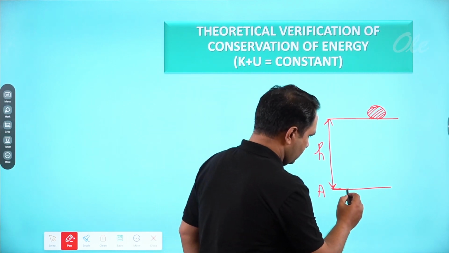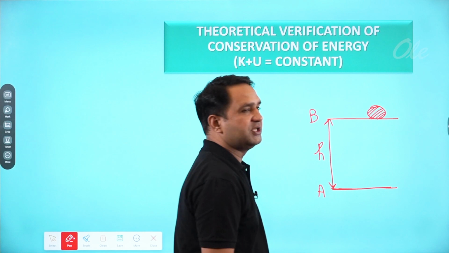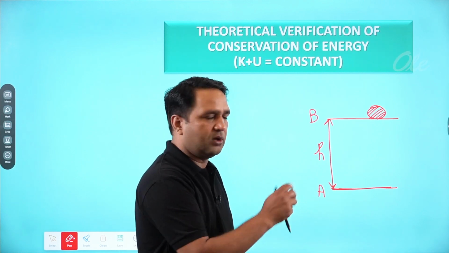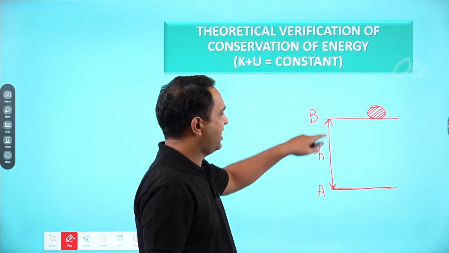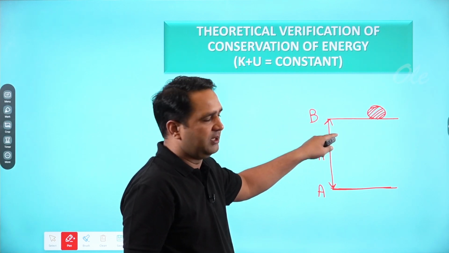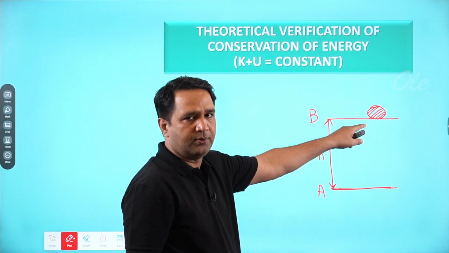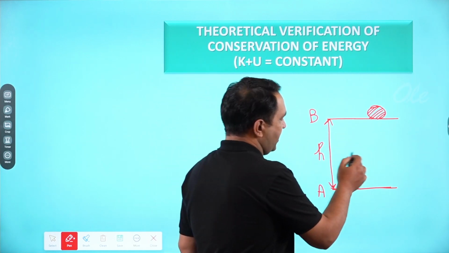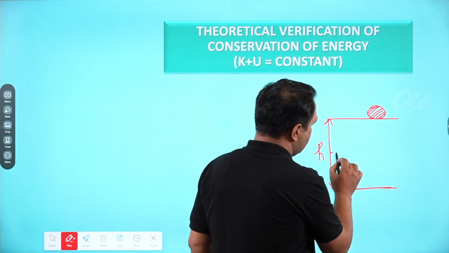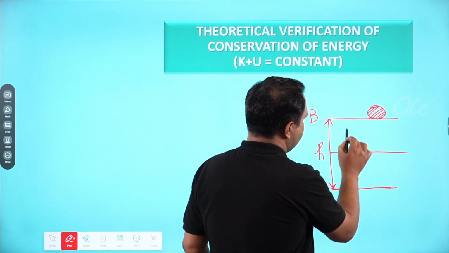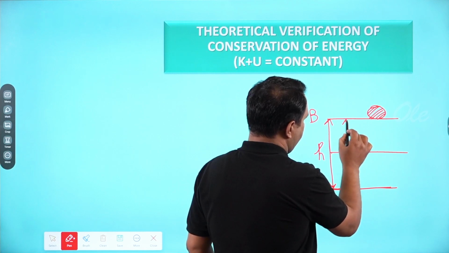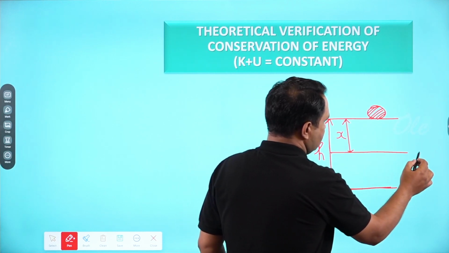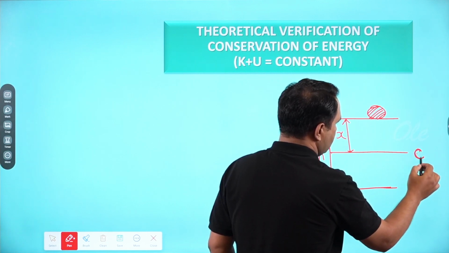Now, this ball must be having some potential energy, right? Because we lifted it from the ground to height h at point B. So it is having some potential energy. We will take another point somewhere in between. Suppose that this is x distance, and we will consider this point as C.